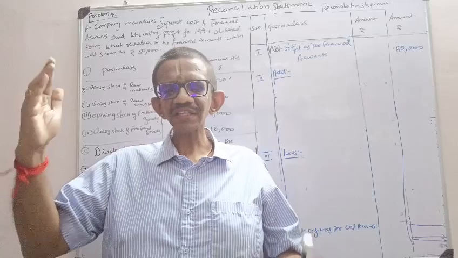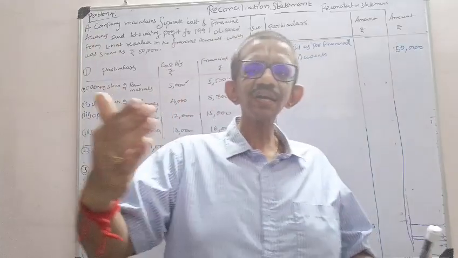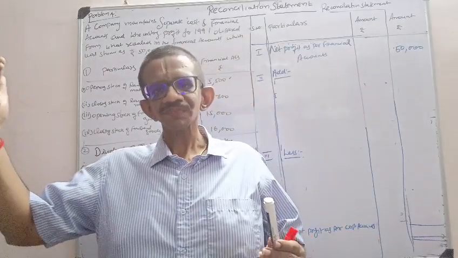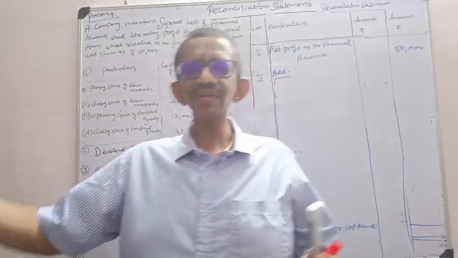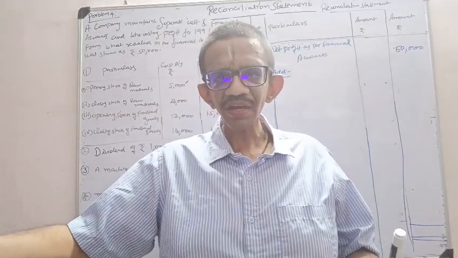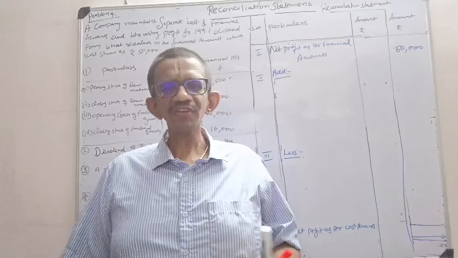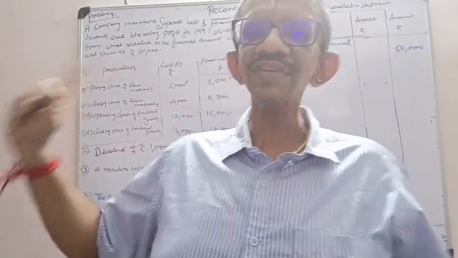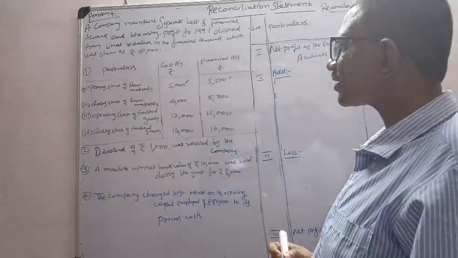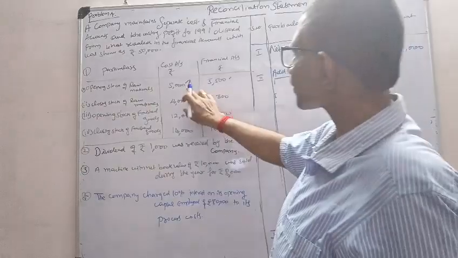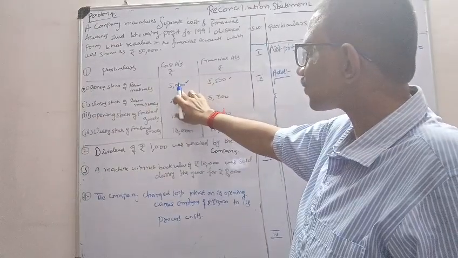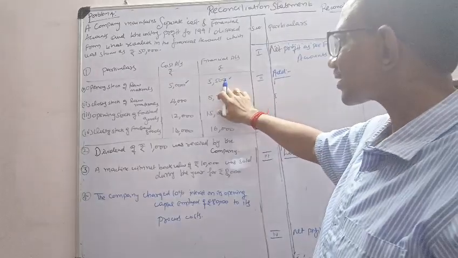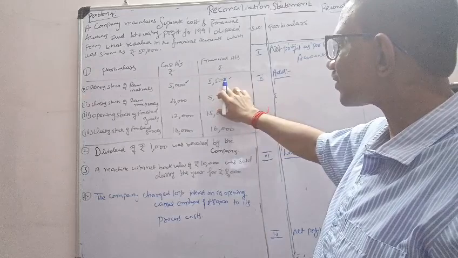Whatever items appear in the debit side of the trading and profit and loss account are expenses. Whatever items appear in the credit side are income. So debit all the expenses and losses, credit all the incomes and gains. This is what the nominal account rule says. So opening stock is an expense, closing stock is an income. Hope I made you clear. Now here, in cost account opening stock is only 5,000, whereas in financial account opening stock is 500 increased.